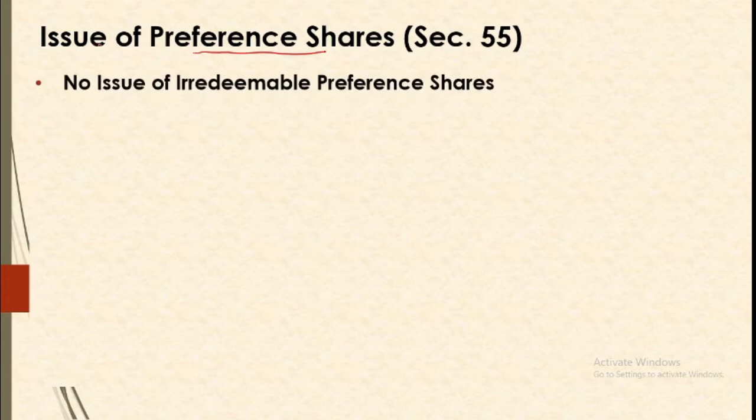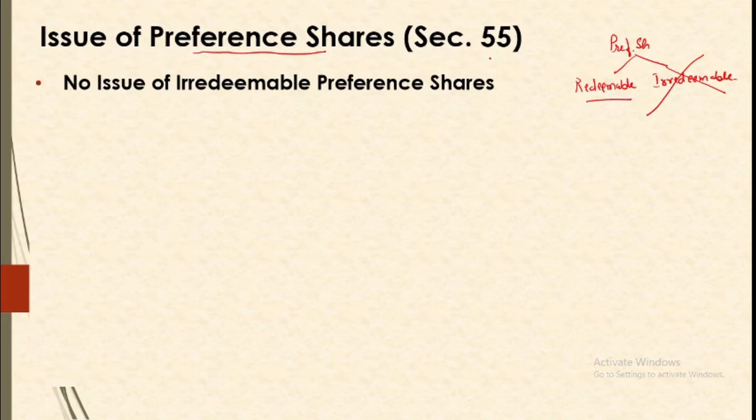Number one thing is that our Companies Act prohibits the use of irredeemable preference shares. Like we all know, when we understand the categories of preference shares, that these can be redeemable preference shares or irredeemable preference shares. Now, our Companies Act prohibits the issue of irredeemable preference shares. So in India, whenever we are going for issue of preference shares, it has to be redeemable only. A company can issue only redeemable preference shares.